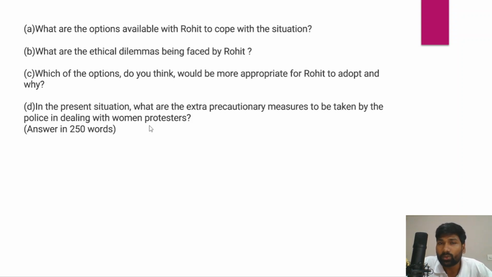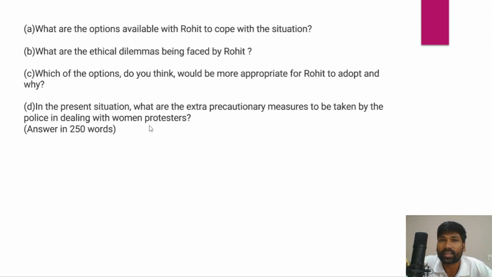So you need to evaluate all the options which are available, and what are the ethical dilemmas being faced by Rohit. It is all about internal security, and it is also about the violation of rights in case Rohit opens fire against these tribal women, and it is also about ensuring peace in that particular region.